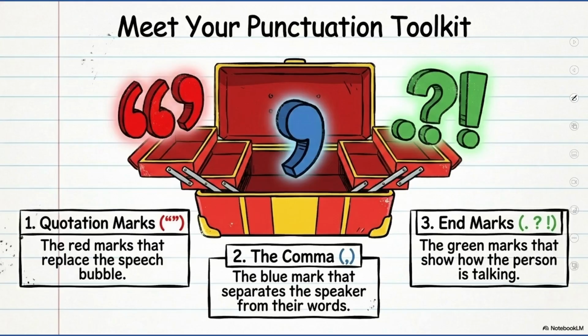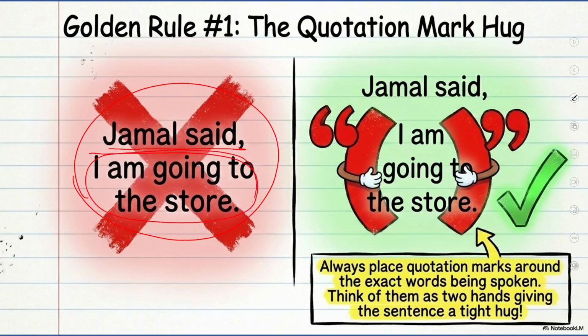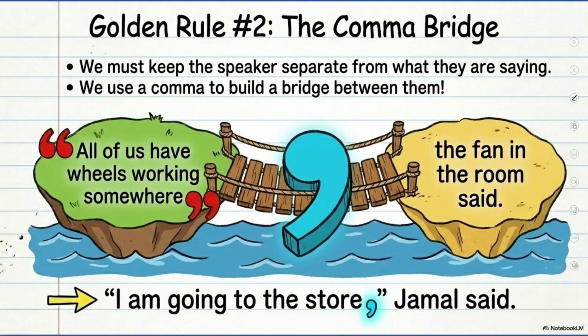So this is what I mean to say. We need to put inverted commas, the simple comma, and the end marks could be a full stop, a question mark, or an exclamation mark. So this is the wrong way of writing a speech. Listen, Jamal said, I am going to the store. This is what Jamal said. So these are the actual words said by the Jamal. So we have to put inverted commas before and at the end of the actual speech.